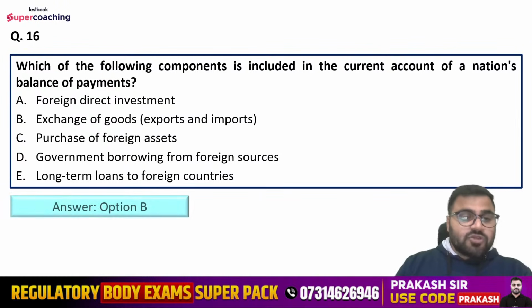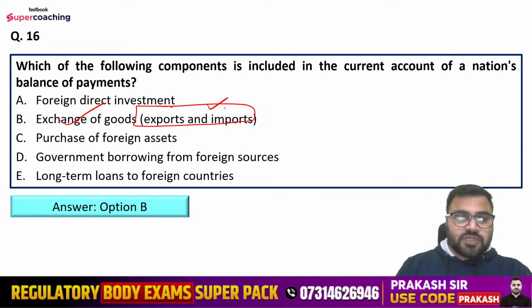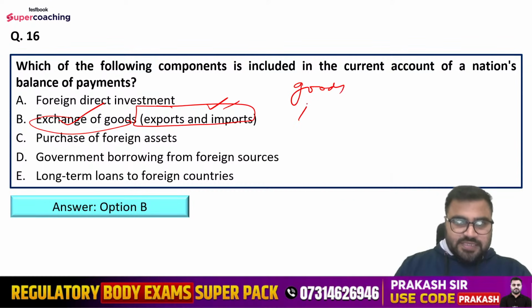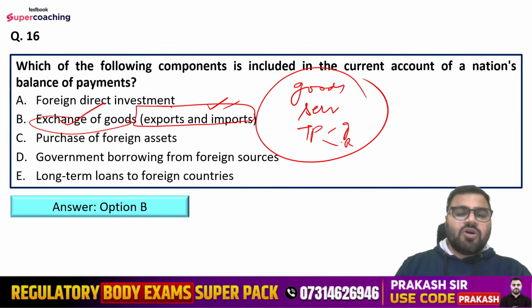So right answer is option number B, that is exchange of goods, that is export and import of goods. ठीक है, export and import of goods ये है basically यहाँ पर. ठीक है, तो export and import of goods यहाँ पे हम goods को ले लेते हैं, then services are the part of it, then basically यहाँ पर transfer payment like grants हो गए, remittances हो गए, they all are the components of the current account.